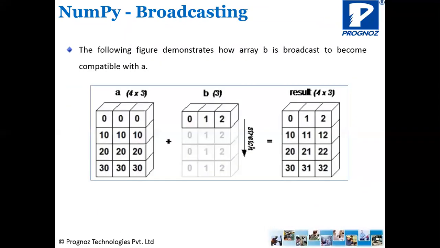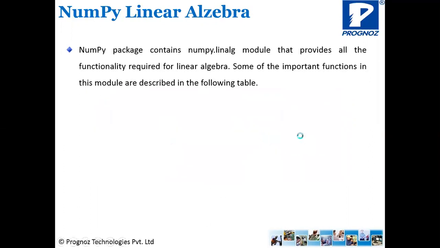This is the broadcasting concept I was explaining. See, this is the one. This is one row. So one row will be expanded like this, and then these two arrays are applied.